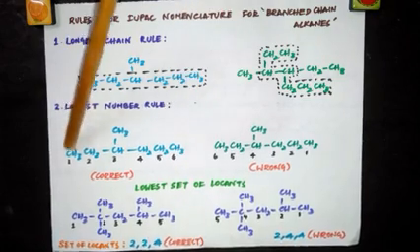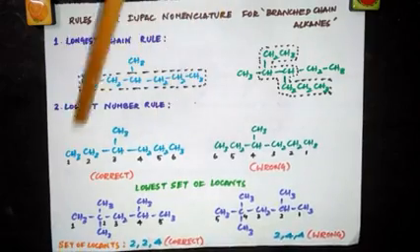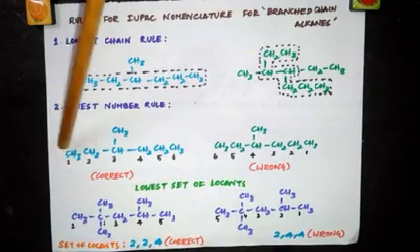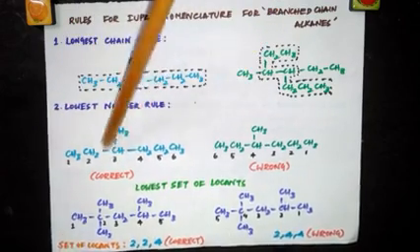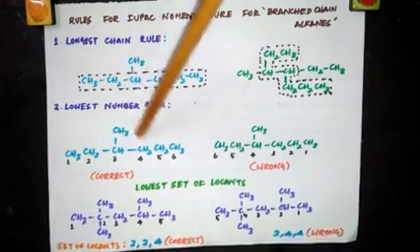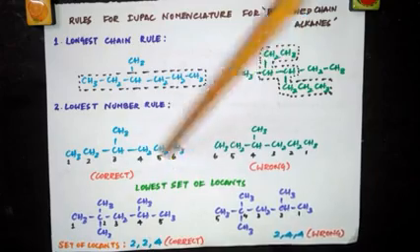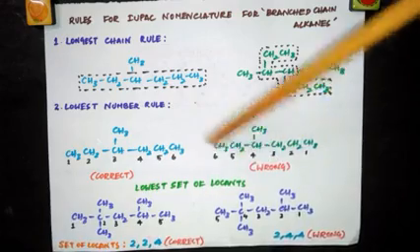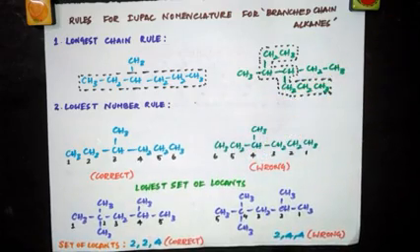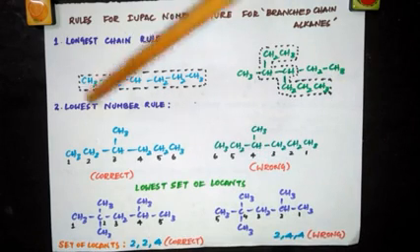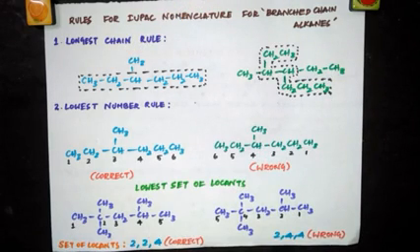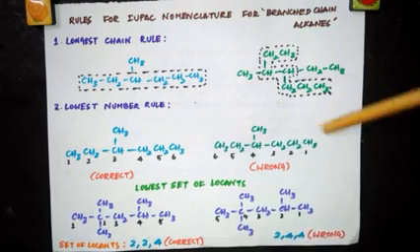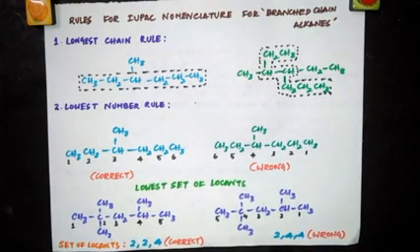Now look at this example. See, I've chosen this as the longest chain. Same example. 1, 2, 3, 4, 5, 6. If I start numbering from this end, 1, 2, 3, this substituent gets the third position. At the third position, I have a methyl group. So this is one way of numbering. Suppose I start the numbering from this side, 1, 2, 3, 4, 5, 6. The substituent gets the fourth position. But what is the rule? Lowest number rule. The substituents should get the least position. So here it is getting the least position. So the numbering should be from this side, and this is wrong. This numbering is not correct.